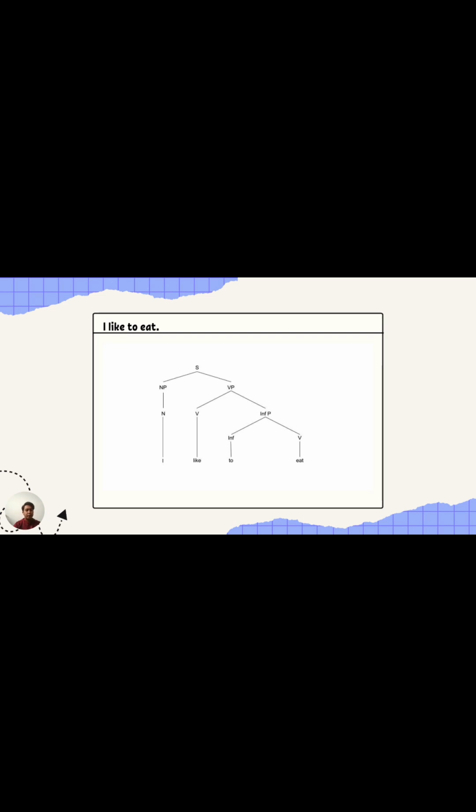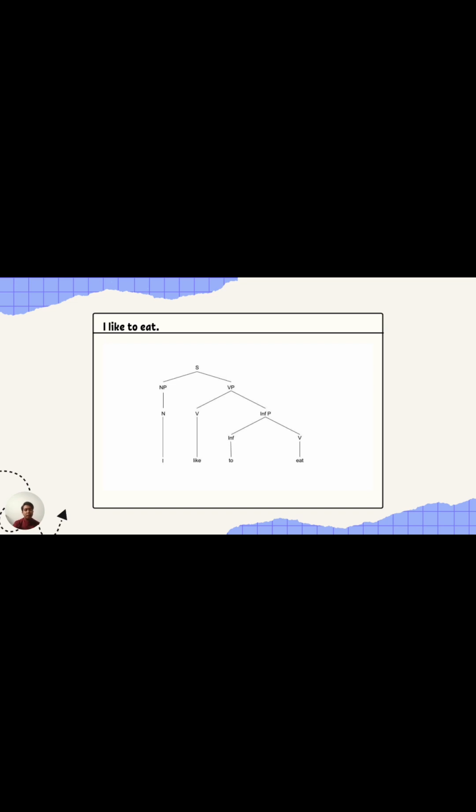First thing first, we need to recognize all the word class of the sentence, which is I is a noun, like is a verb, to is an infinitive, and eat is a verb. So we divide this sentence into two, which is we make a slash between the I and the like. I is a noun phrase and like to eat is a verb phrase and to eat is an infinitive phrase.